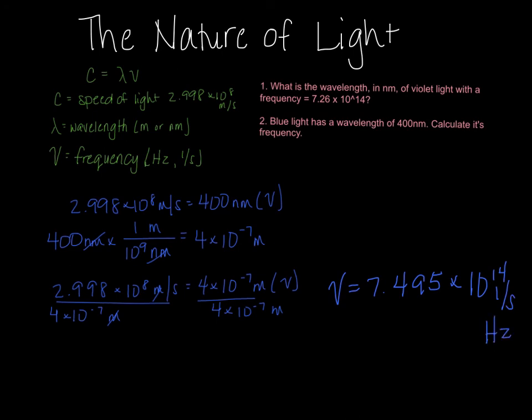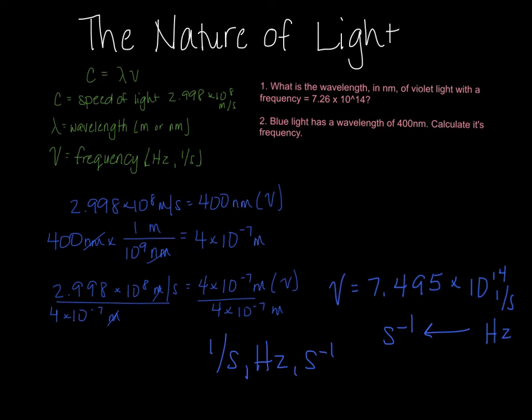Same thing. If you just write hertz, that's fine. If you write 1 over S, that's fine too. But typically when we write frequency, our units are going to be in hertz. You may also see this written as S to the negative 1. So 1 over S, hertz, or S to the negative 1 are all the same units, meaning hertz essentially for frequency. All right, so that's it.